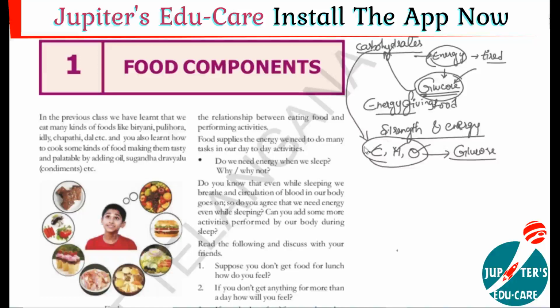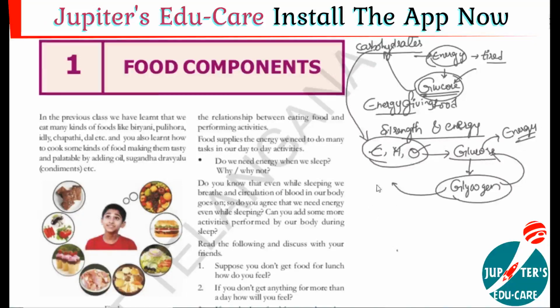These are stored in the body in the form of glycogen. The body produces glucose, this glucose is converted into glycogen and stored in our body, and when we require energy, this glycogen again turns into glucose and releases energy.